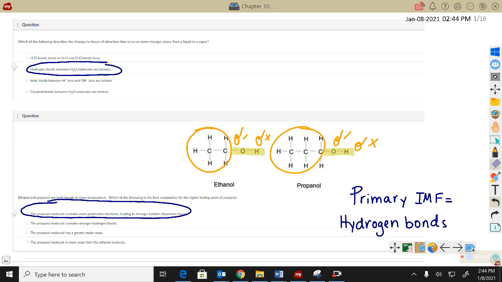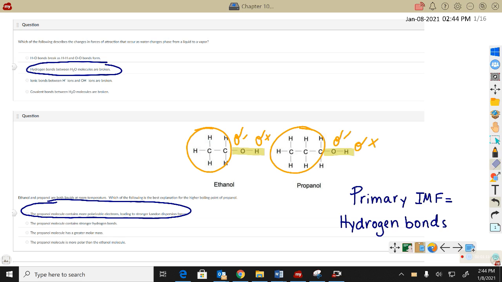Question 2 gives me two alcohols, ethanol and propanol. They're very similar. One has just a little bit longer carbon chain. There's 2 carbons in ethanol and 3 carbons in propanol. Now, both of them do have that very polar OH group, which means that there is the chance of hydrogen bonds forming in between the molecules.